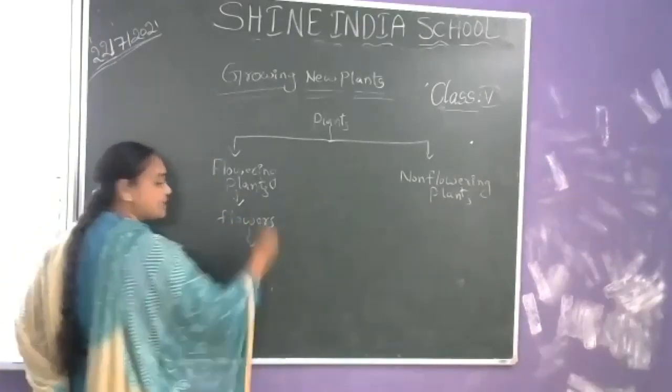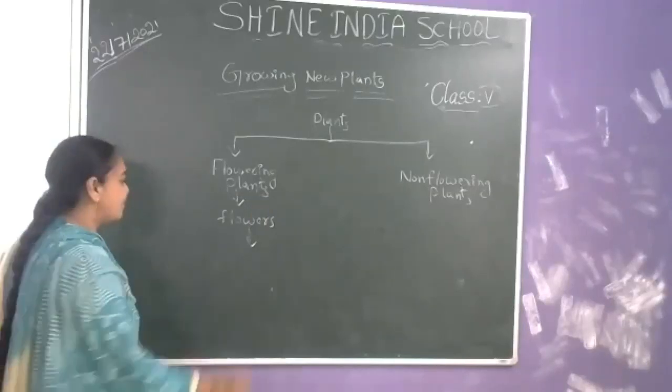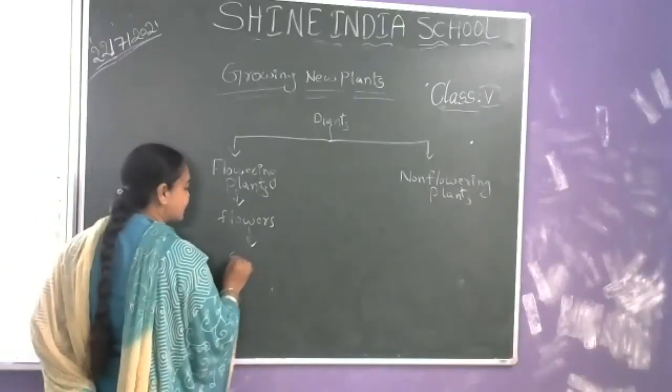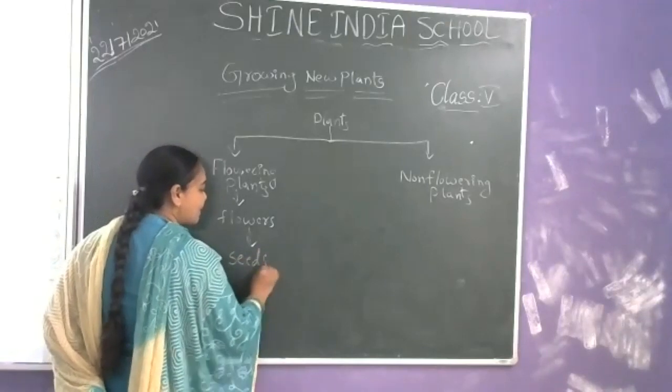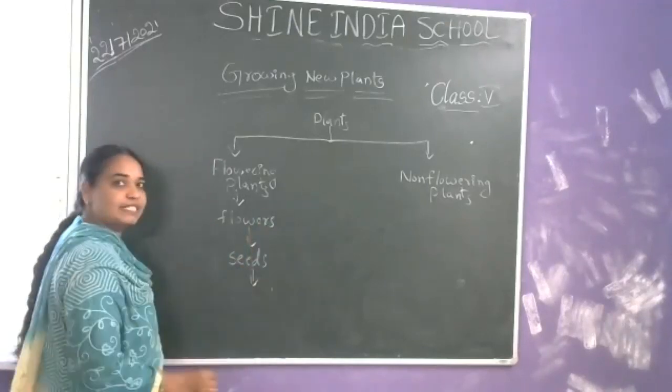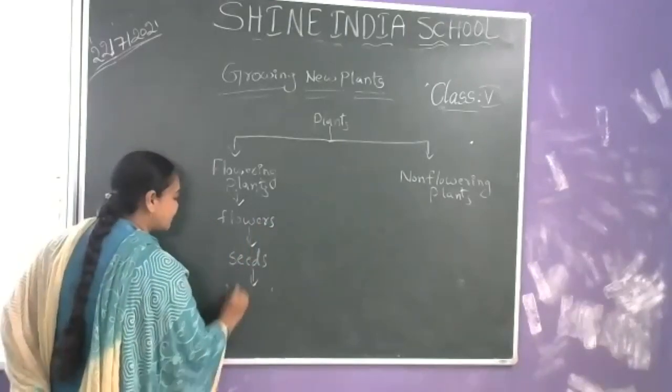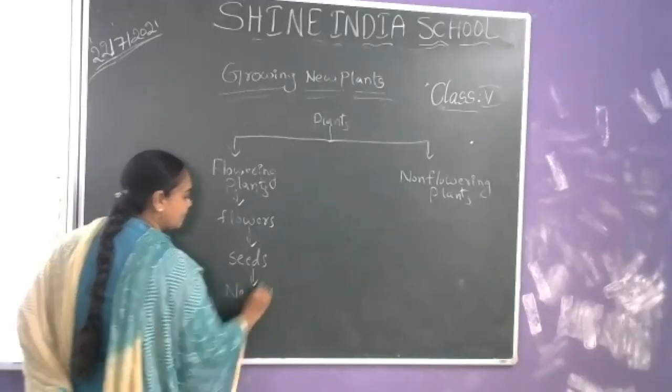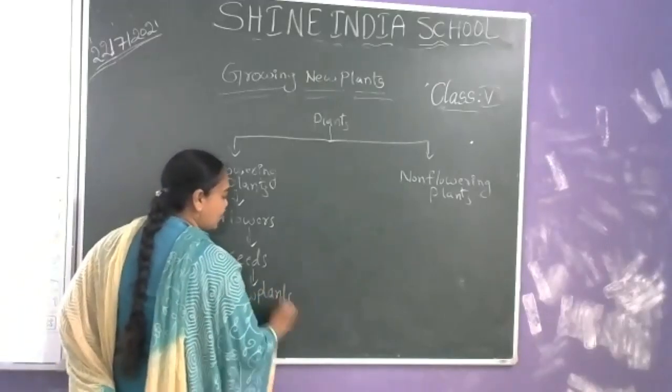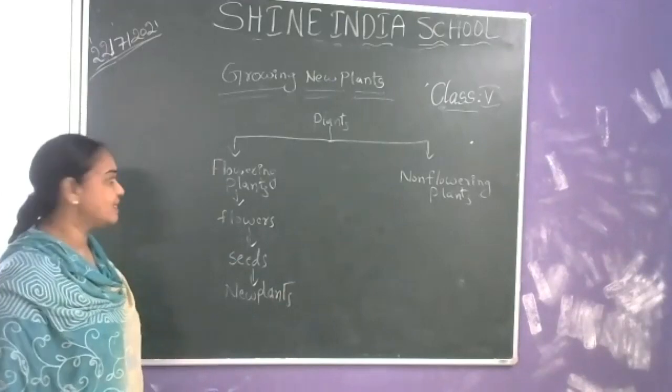From these flowers, fruits are formed. The fruits contain seeds. By sowing these seeds, new plants come. So new plants are arising.